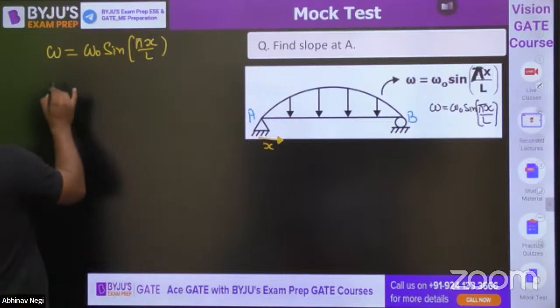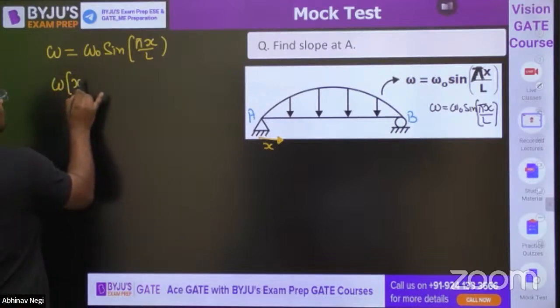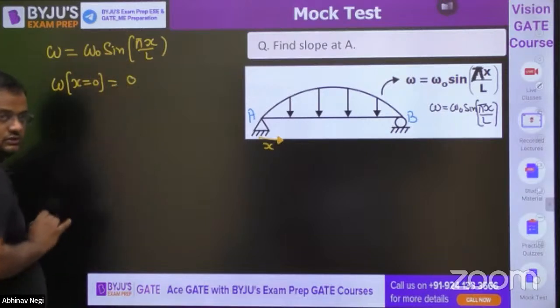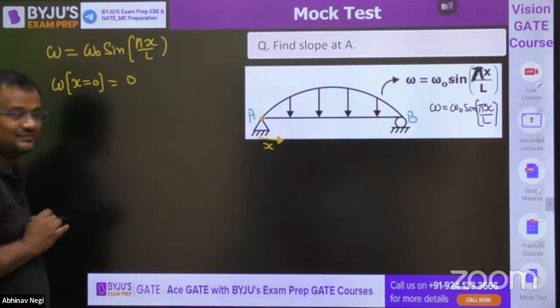Then tell me what is W at x equal to 0. At x equal to 0, W0 sine 0 will be 0. So it is 0 loading here.